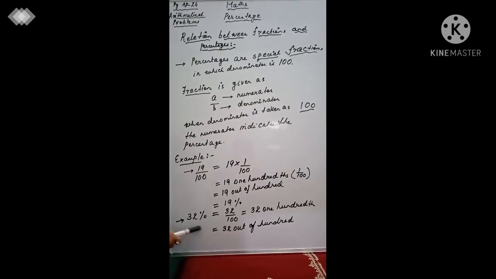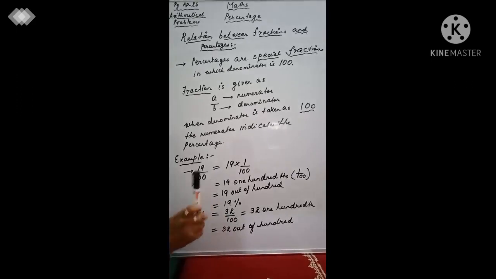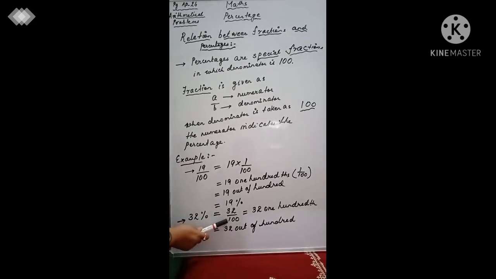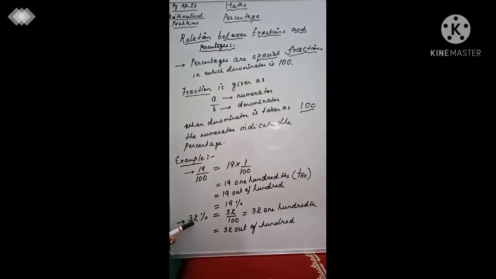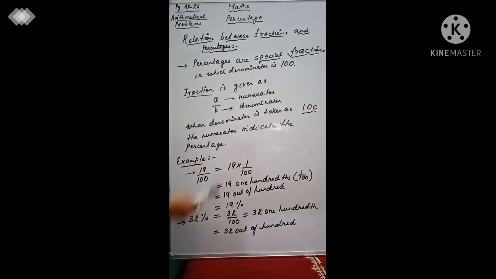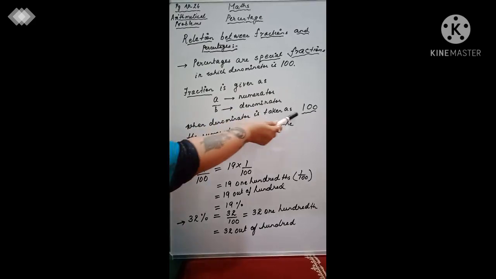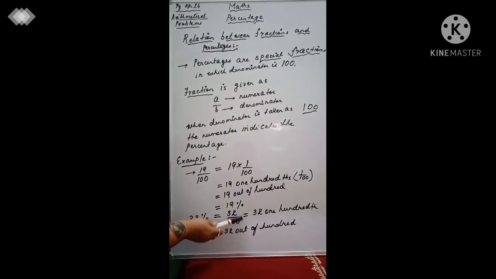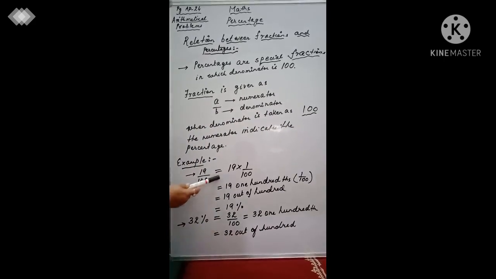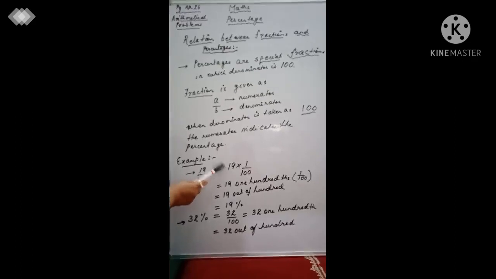32% can be written as 32 divided by 100. Again, why have you written divided by 100 over here? Because percentages are those numbers whose denominator is always taken as equal to 100. So 32% means that you get 32 divided by 100. Let's repeat the same thing. I have skipped this part.